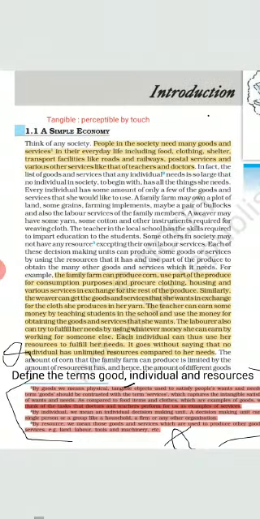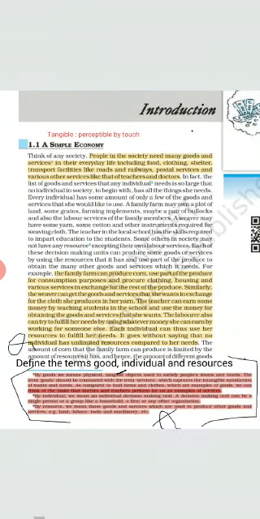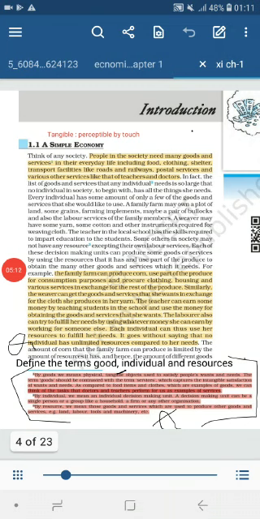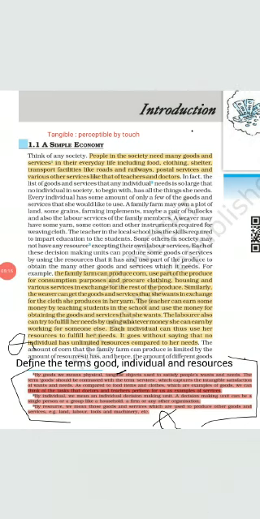Now, second definition is individual. By individual, we mean an individual decision making unit. A decision making unit can be a single person or a group like a household, a firm, or any other organization. In a household, we are making decisions how much money has to be spent on food, clothing, education, etc. And a producer is making decision how much money has to be invested on the machinery, on land. So that unit is known as individual.